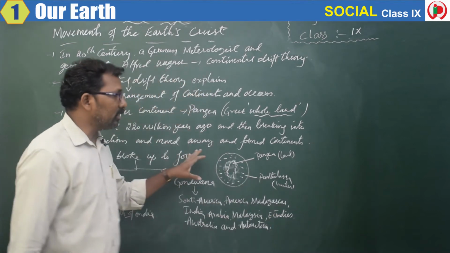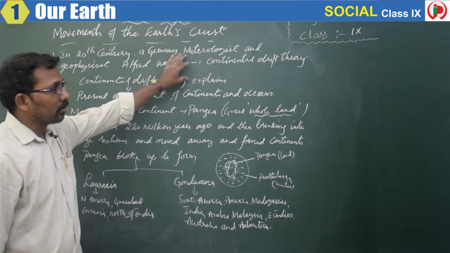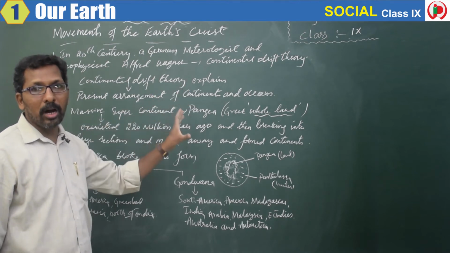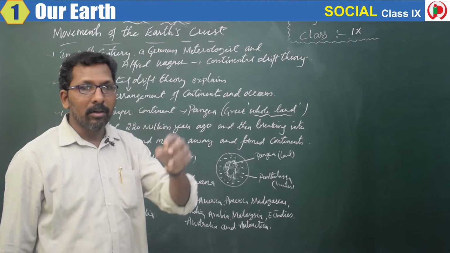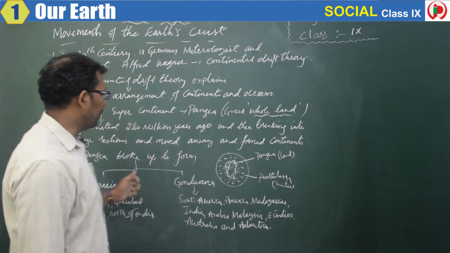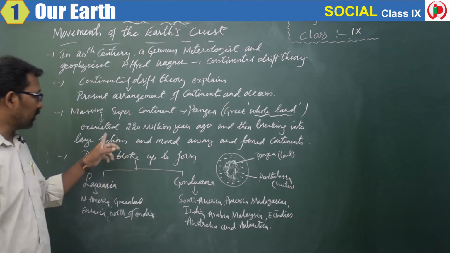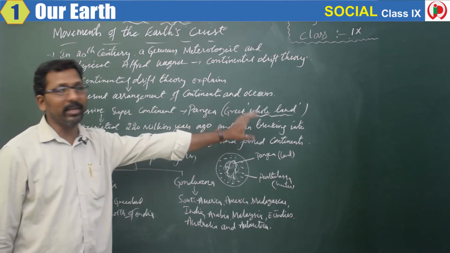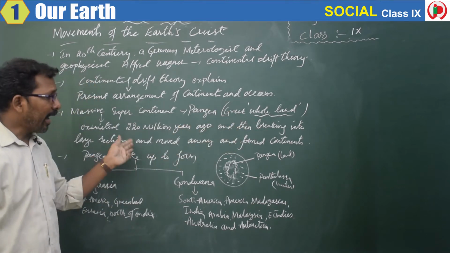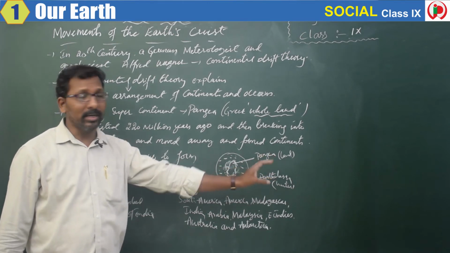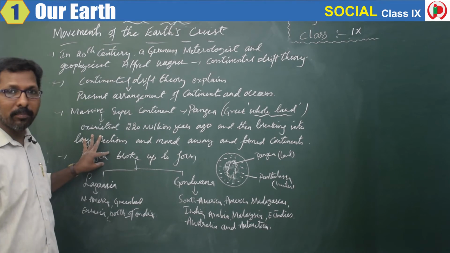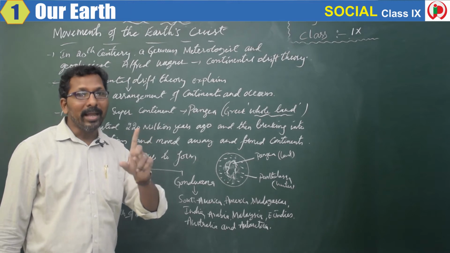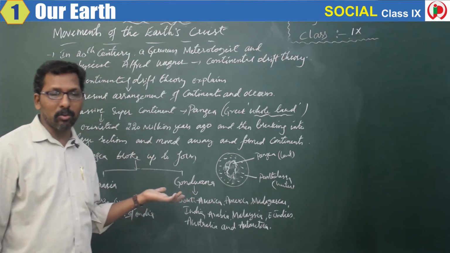So this is clearly explained in the continental drift theory, how this large land mass broke down into smaller continents to form the present continents at different places. It says this massive supercontinent existed 220 million years ago and slowly started breaking into large sections and moved away, and formed the present continents. When Pangaea broke up in the Mesozoic era, 200 million years ago, it started to break up.